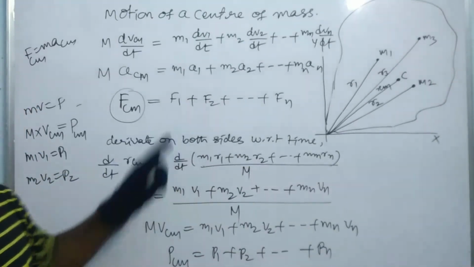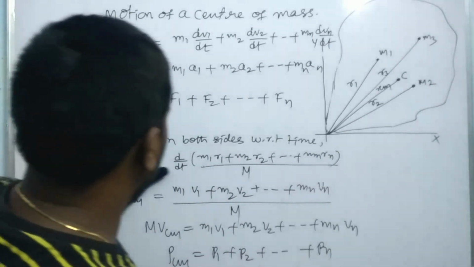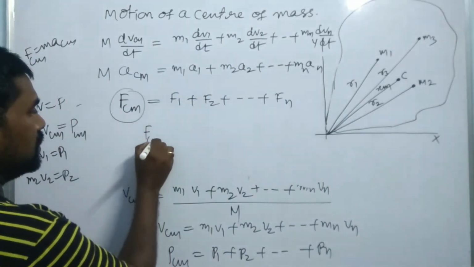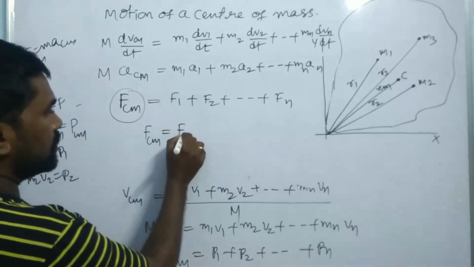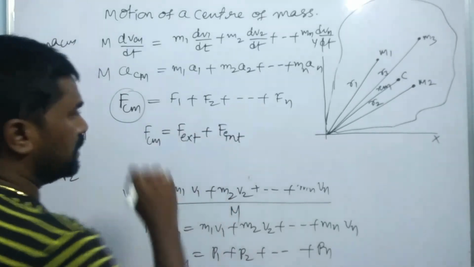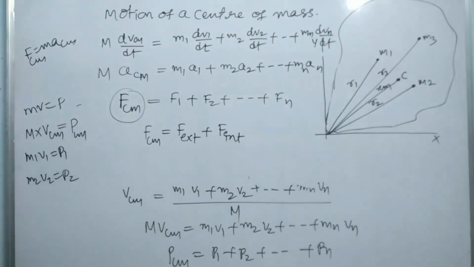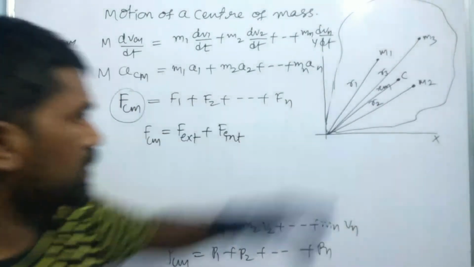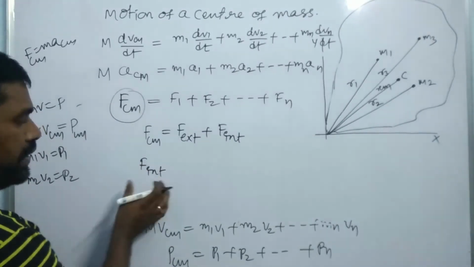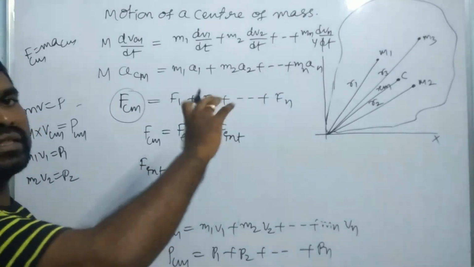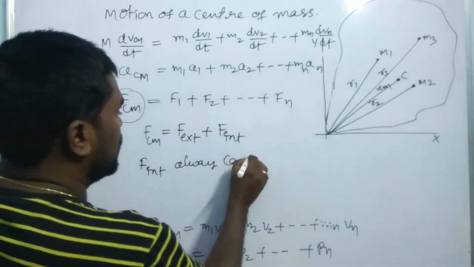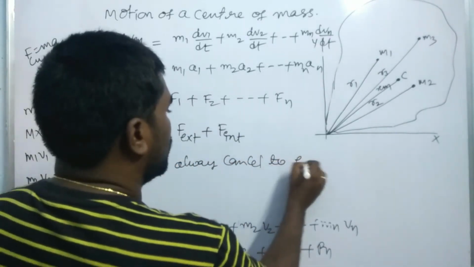Right? So here one more point we have to remember. The force on the center of mass, Fcm, is equal to F external plus F internal. The internal forces of all the particles in a system always cancel each other.